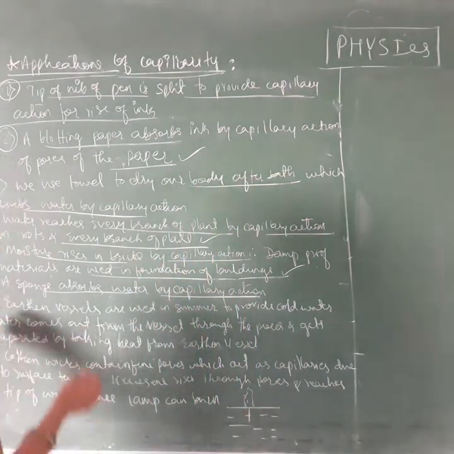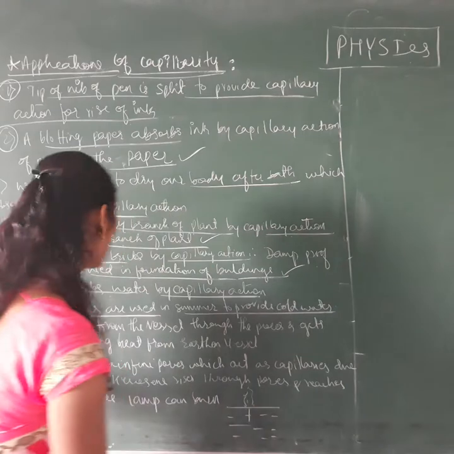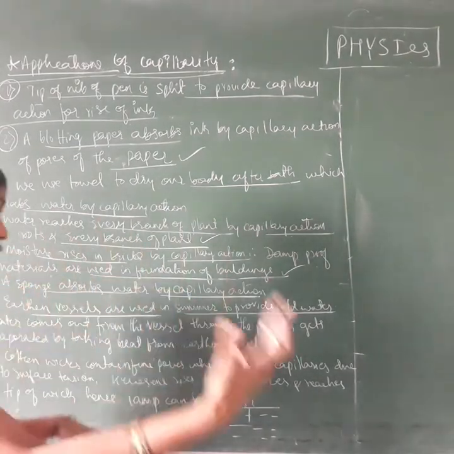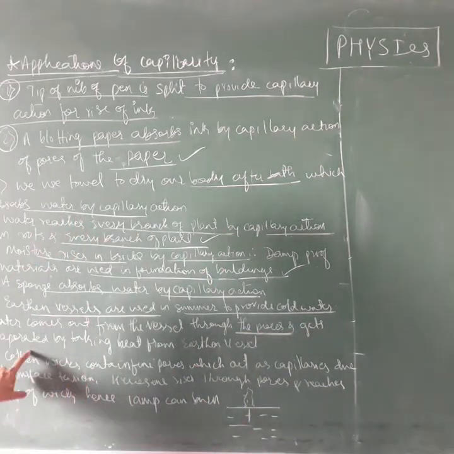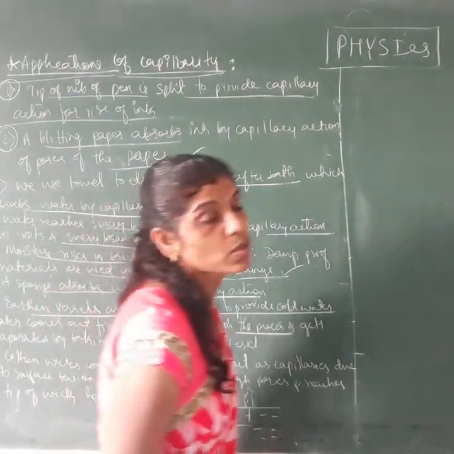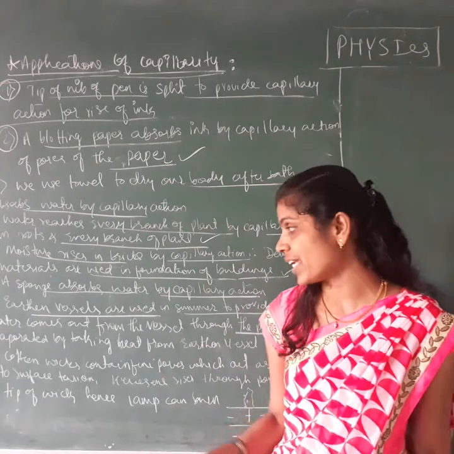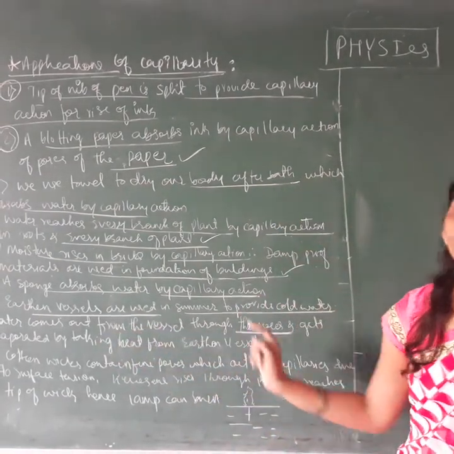And next one, earthen vessels are used in summer to provide cold water. Water comes out from the vessel through the pores and gets evaporated by taking heat from the earthen vessel. We come across this in daily life, and there also capillary action plays an important role.